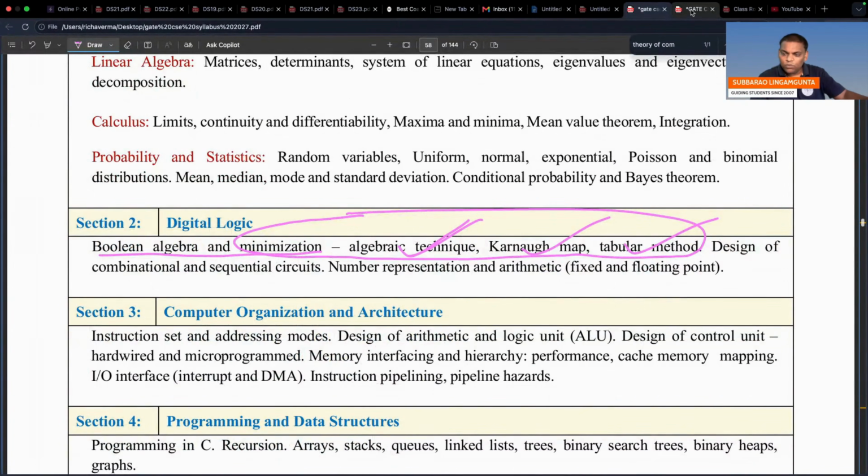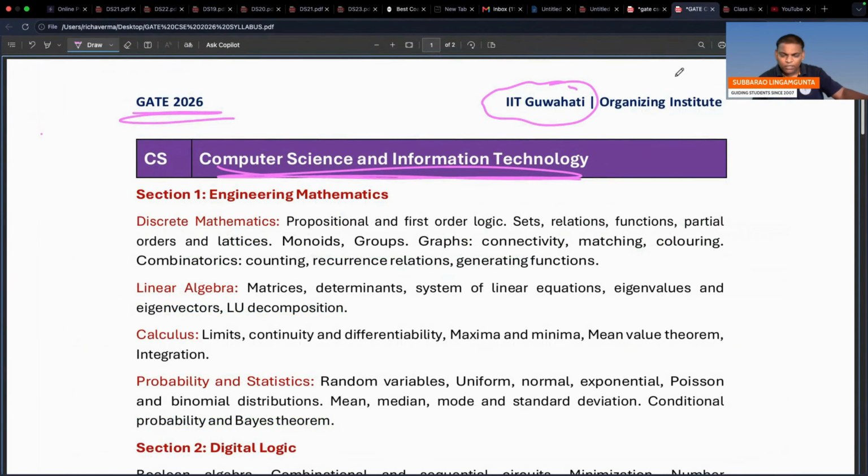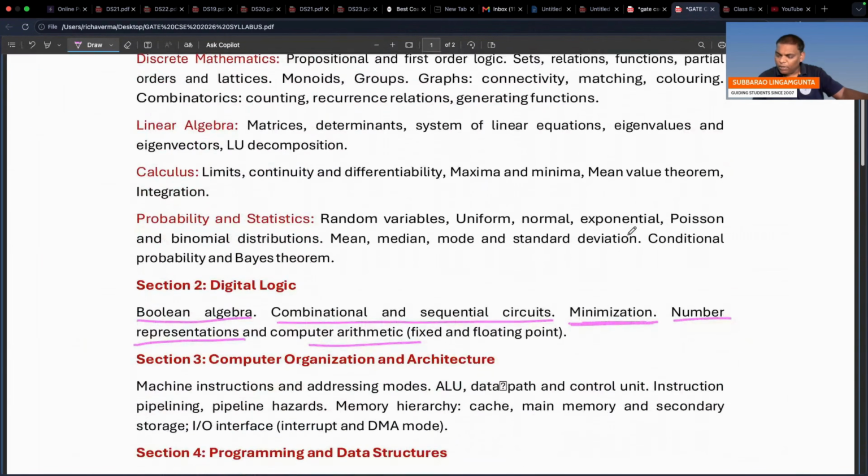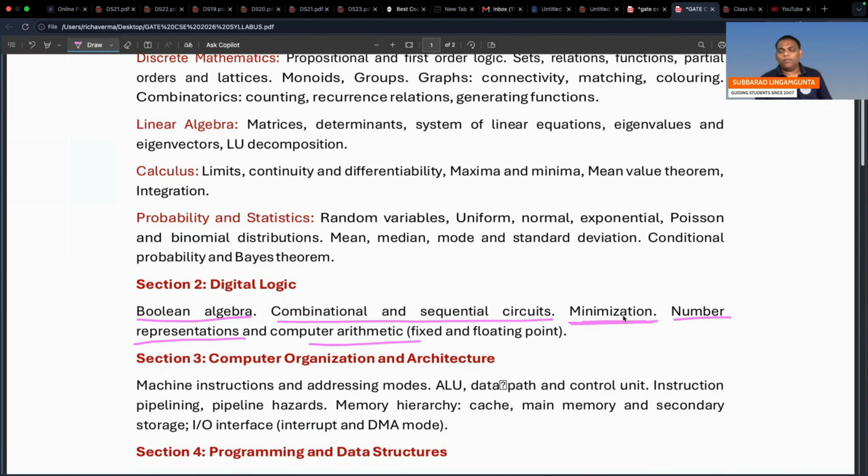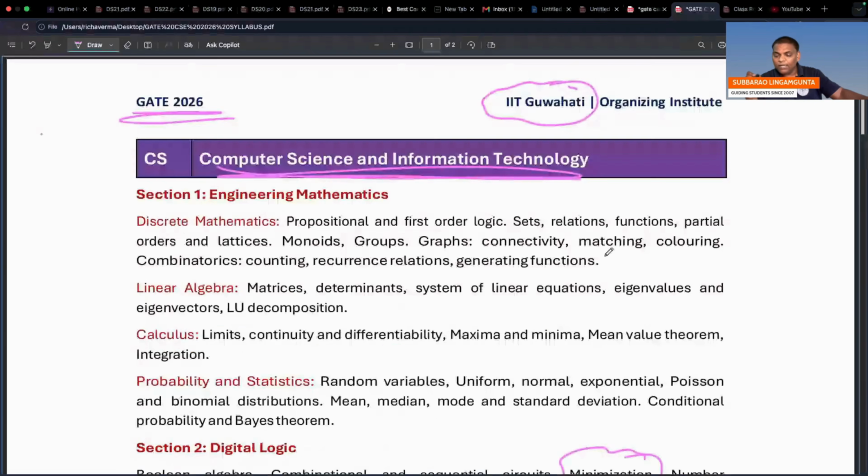But if you see 2026, he simply said minimization. He didn't mention the methods. When you say minimization, normally we study everything. In 2026 he simply said minimization, so we used to study all. But now he has specifically mentioned three methods, so study only those three methods. Don't study more. Here he has given generalization in 2026.